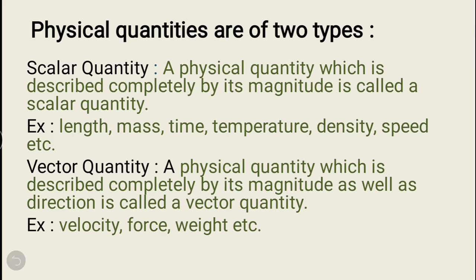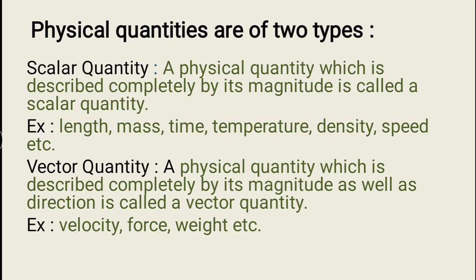So on this basis, physical quantities are divided into two types: scalar quantity and vector quantity. Scalar quantities are those physical quantities which are completely described by their magnitude only. Only magnitude. For example, length, mass, time, temperature, density, speed, etc. And the other one is vector quantity, a physical quantity which is described completely by its magnitude as well as direction. For example, velocity, force, weight.